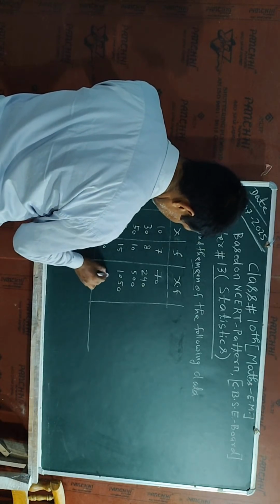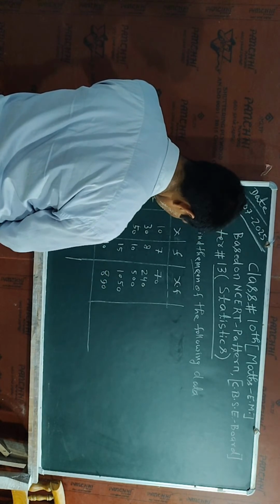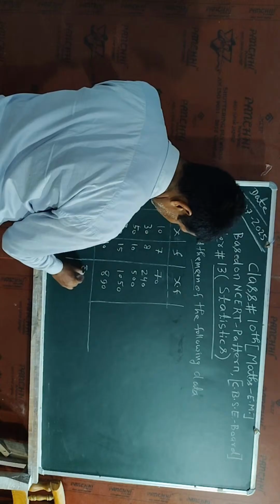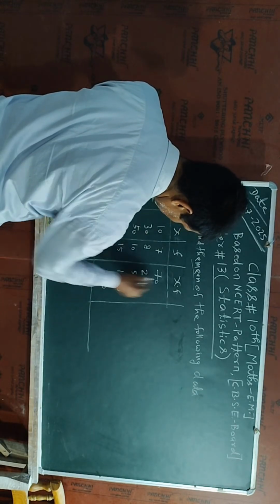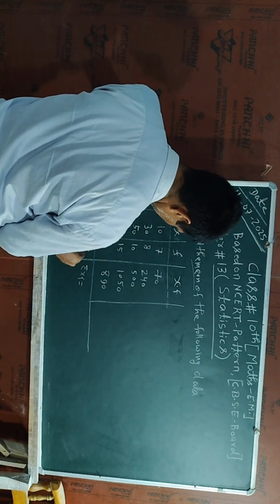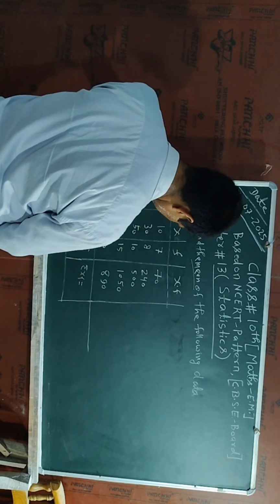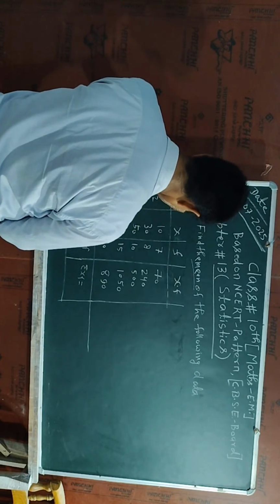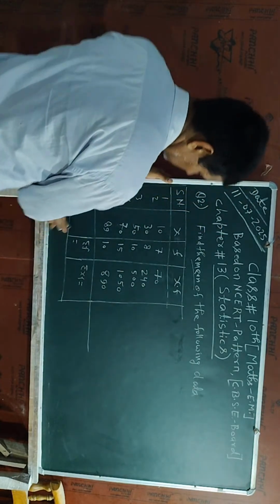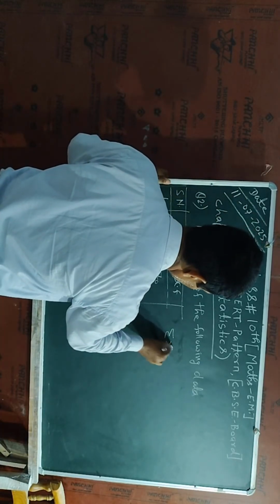Now here I will multiply 890. Now I will take its summation, because here I will write sigma x. Its value I will sum, and here will be sigma. So I will take its all sum. So this value I will get. What is the value of sigma x here?